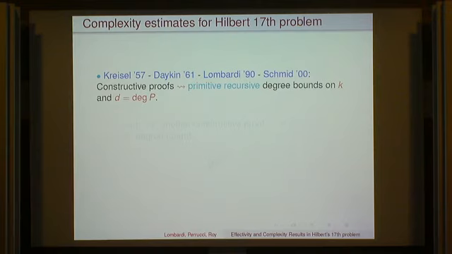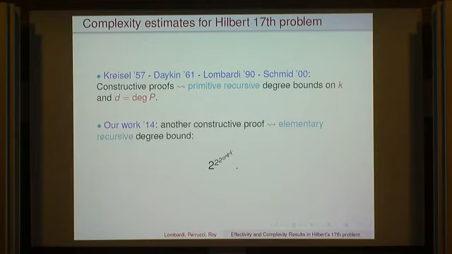Finally, what is obtained this way is a constructive proof which gives primitive recursive degree bounds on the number of variables and the degree of the polynomial. And our recent work is another constructive proof, which is now elementary recursive. So I'm going to write it. It's a tower of 5 exponentials. The 2, the 3, the b, the 4, the k. So k is the number of variables, and b is the degree.